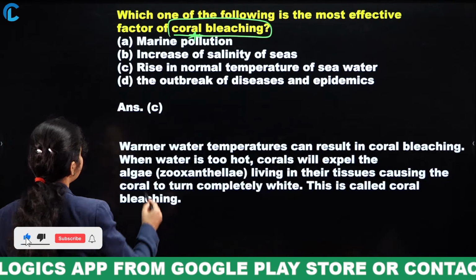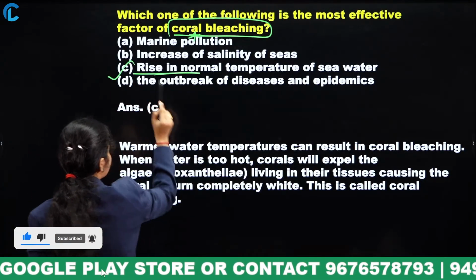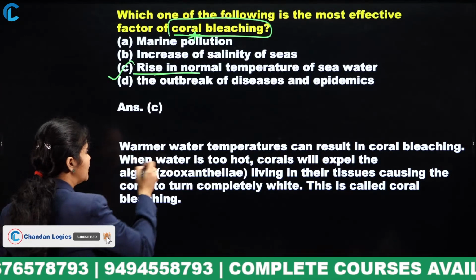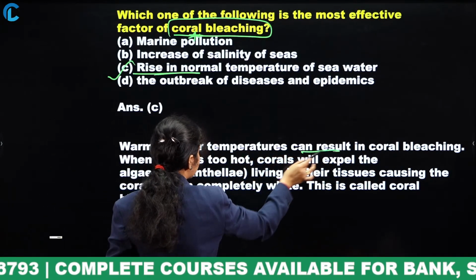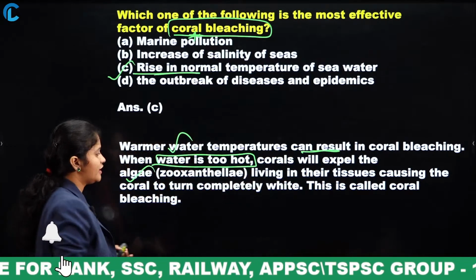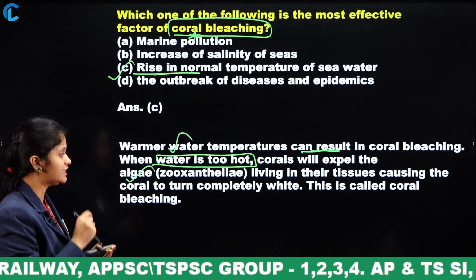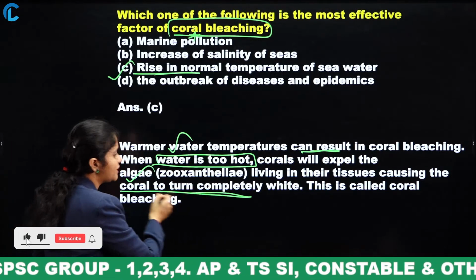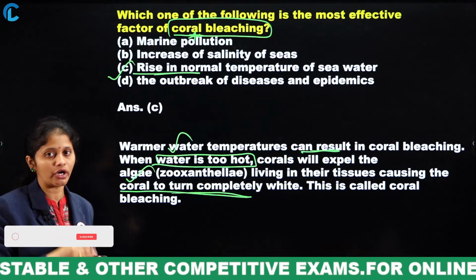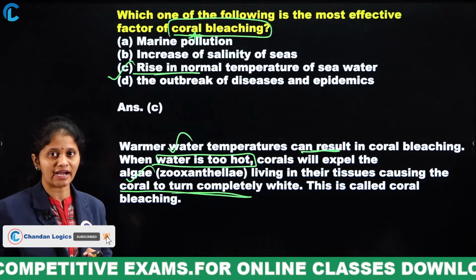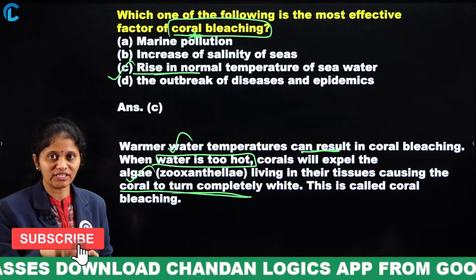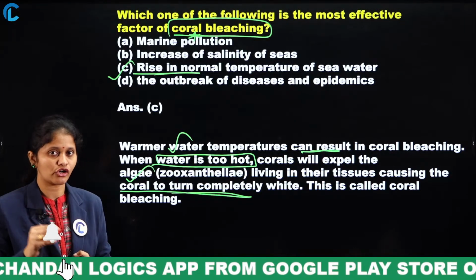Now, the answer is rise in normal temperature of seawater. That is the most effective factor of coral bleaching. One thing you can observe here is that warmer water temperature can result in coral bleaching. When water is too hot, corals expel the algae, that is zooxanthellae, living in their tissues, causing the coral to turn completely white. This is called coral bleaching. When the temperature of water is too hot, the color changes to white, and that change in the corals is known as coral bleaching.